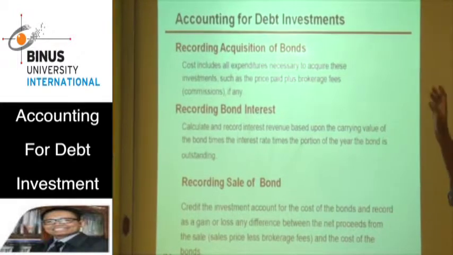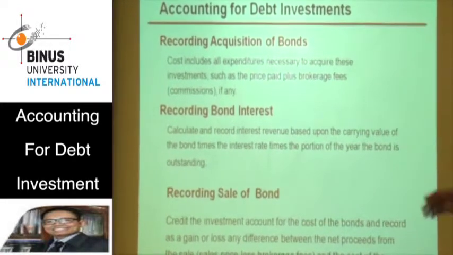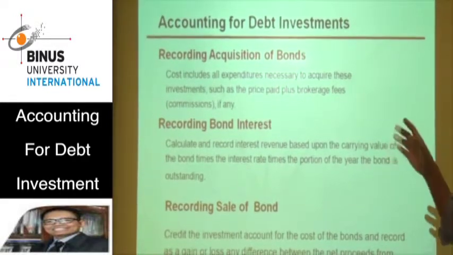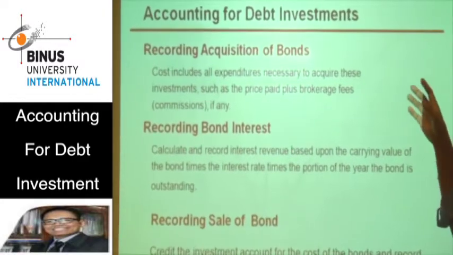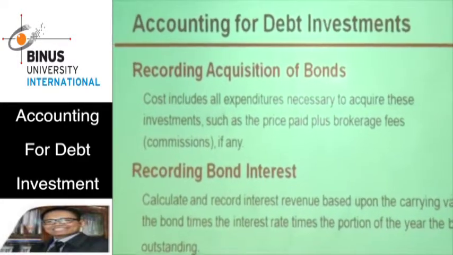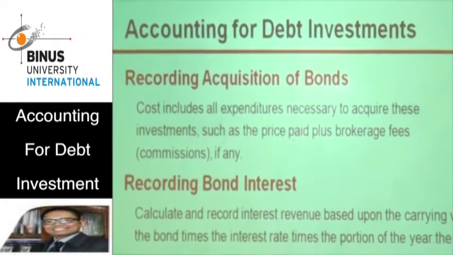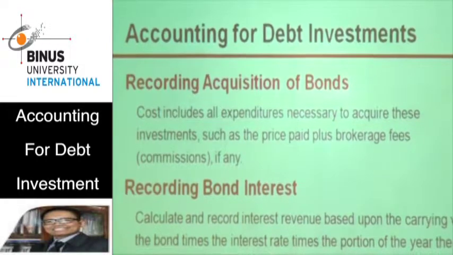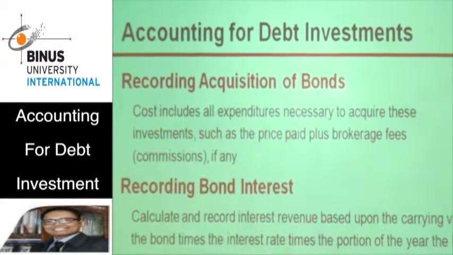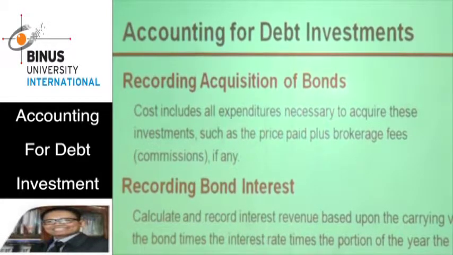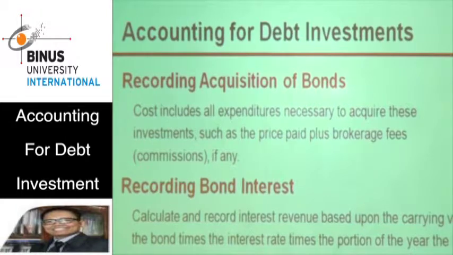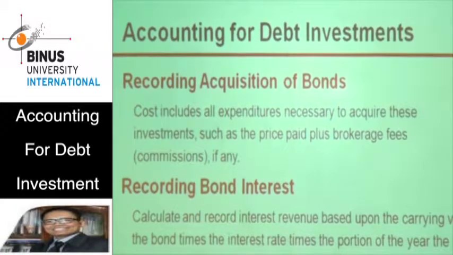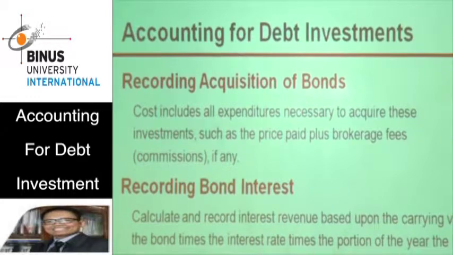First, when the company acquires the bond, the company must journalize its transaction using the cost or price plus any related costs, for example, brokerage fees or commission. The debit is debt investment and the credit is cash.